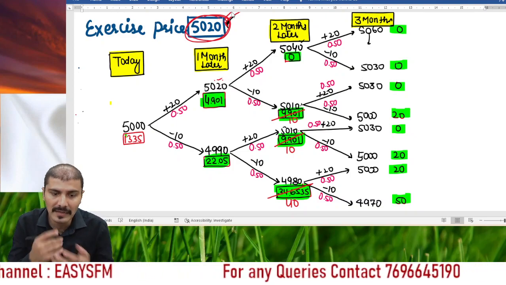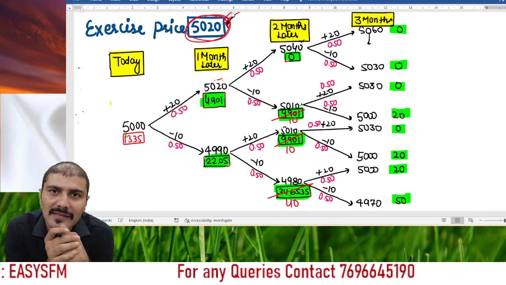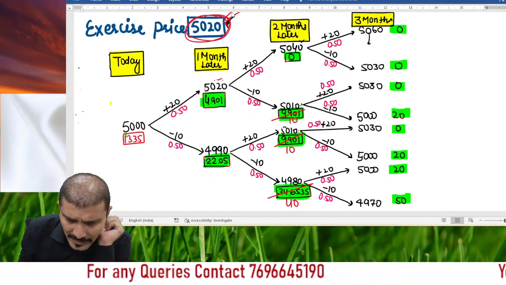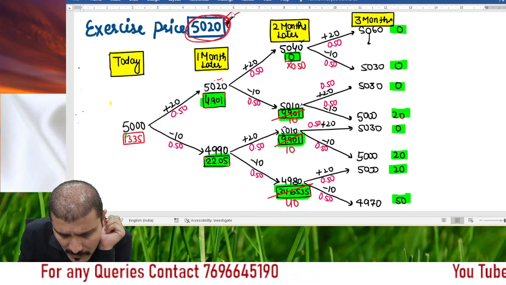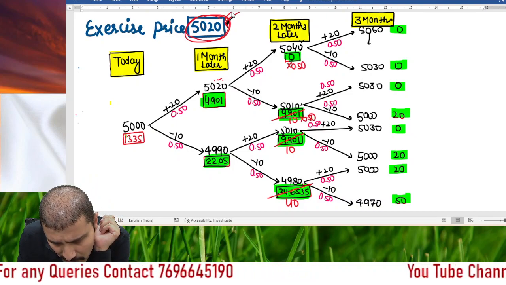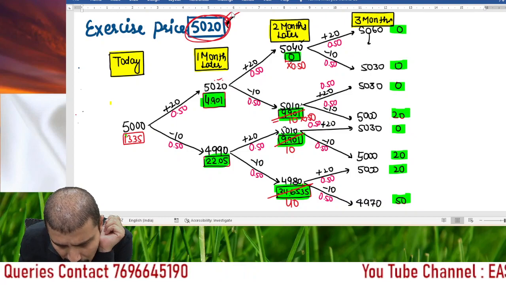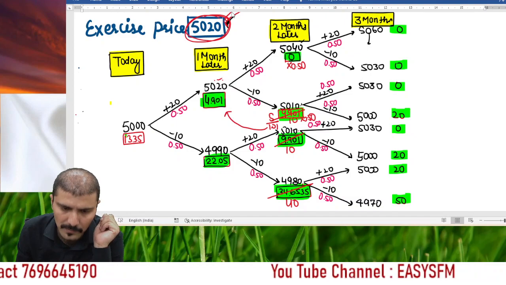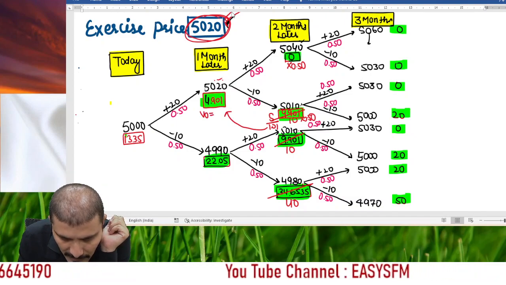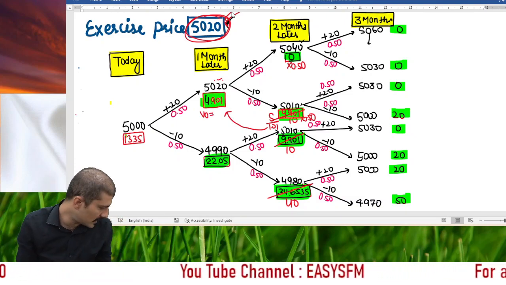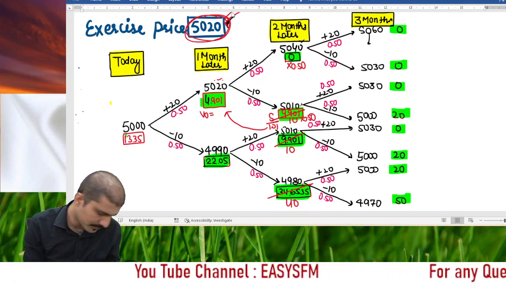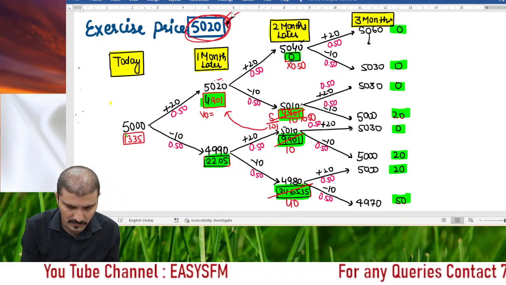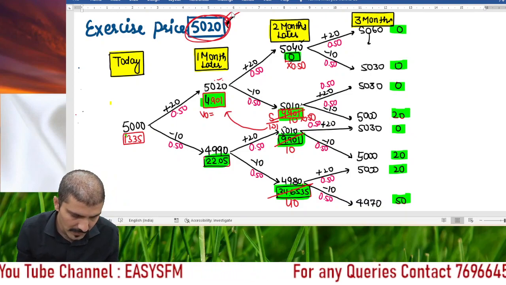So now in this situation, can you do the same exercise for the backward periods? Obviously, sir. Here the probability is 0.50. The probability is 0.50. So the value of the option 1 month earlier: 5 divided by 1.01, discounted for 1 month. Then the value of the option that you will get here is 5 divided by 1.01, which is 4.950.